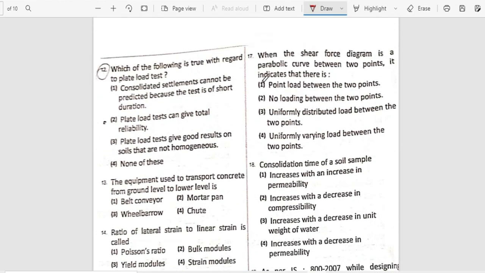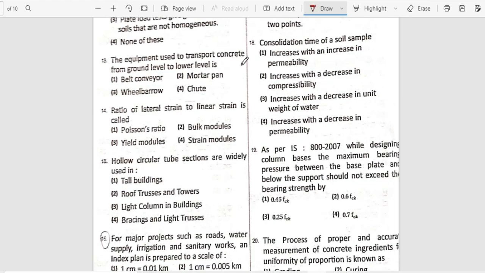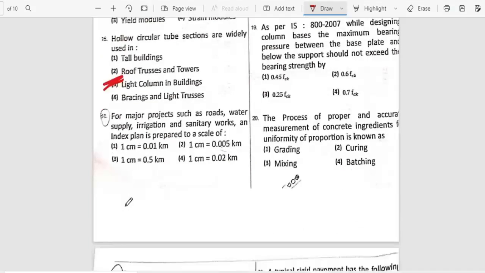Which of the following is true with respect to the plate load test? If you read all the options, option A is right. The equipment used to transport concrete from ground level to the lower level is called a tooth. Ratio of lateral strain to linear strain is called Poisson's ratio. Hollow circular tube sections are widely used in... Actually, if you see all the options, it can be used anywhere, but what I feel might be right, you need to cross check.